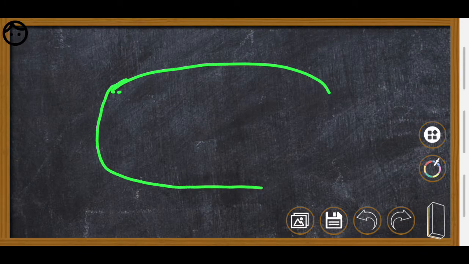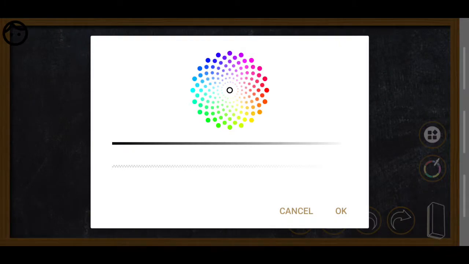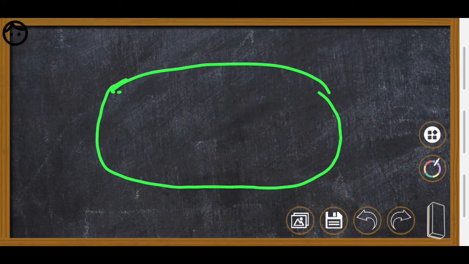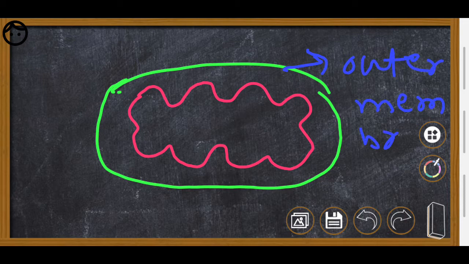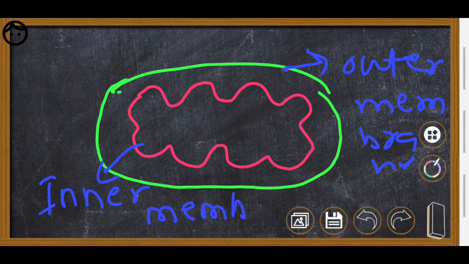If we observe the mitochondria structure clearly, for example, I'll draw. If you take here, you can understand. This is the outer membrane. Right, this is called the inner membrane. It is present inside, that's why inner membrane. Means mitochondria has a double membrane.